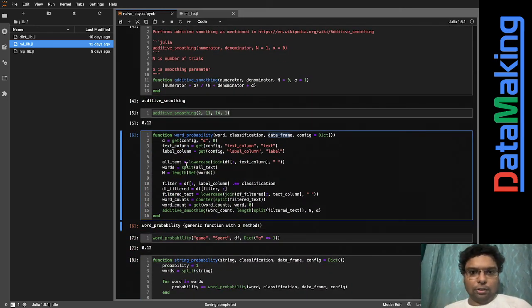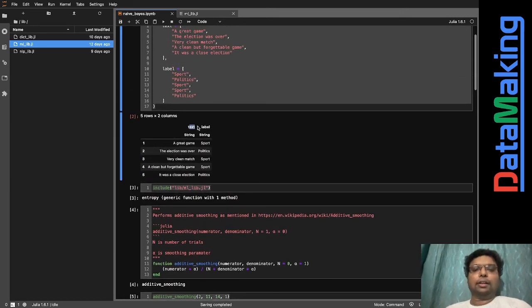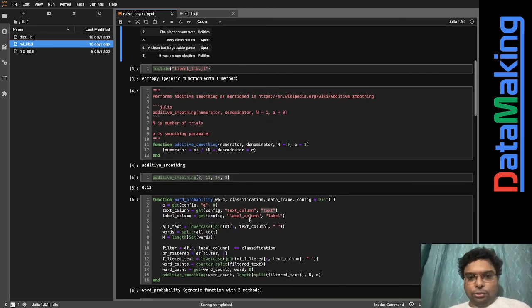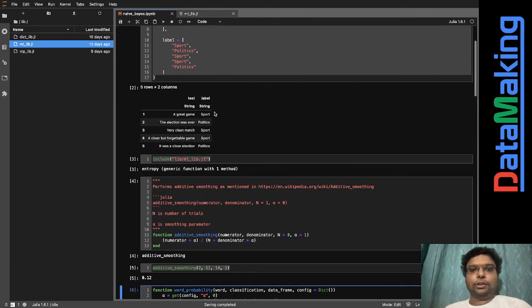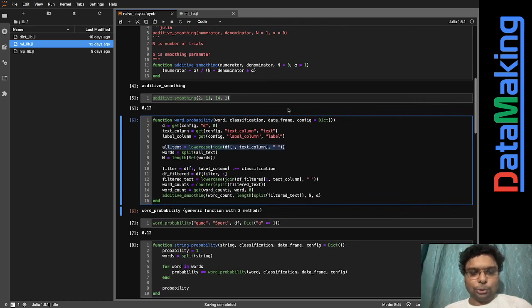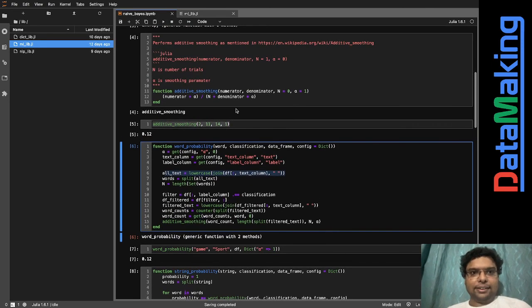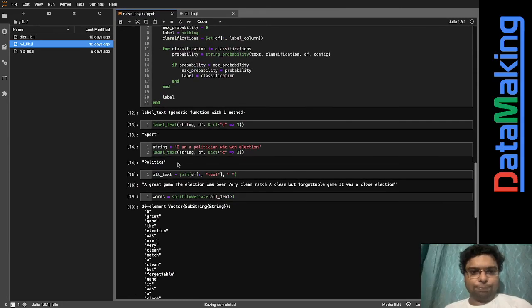So these are all we are getting, and if there is no text column given in the config, it takes the text column as text. Here we have it as text, and if there is no label column, it takes label. We have label over here. So that's how it works. Now it gets all the text over here. This is all the text, so it just takes all the text. We have done it over here.